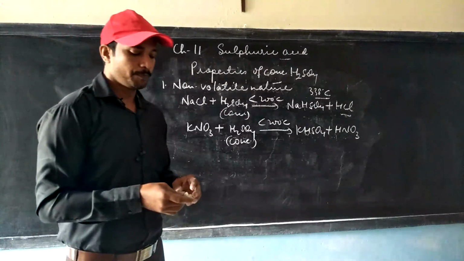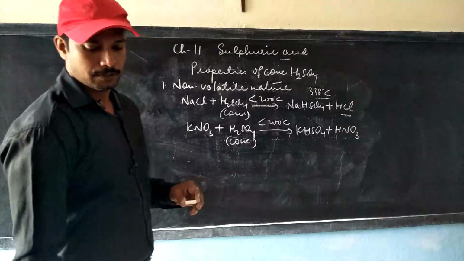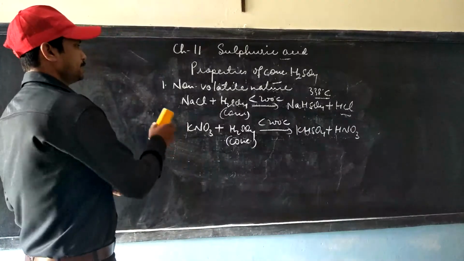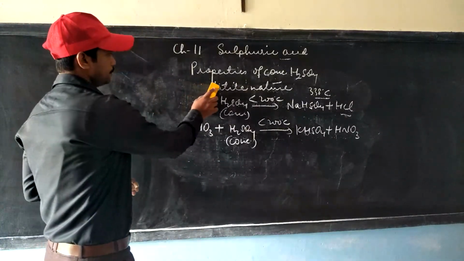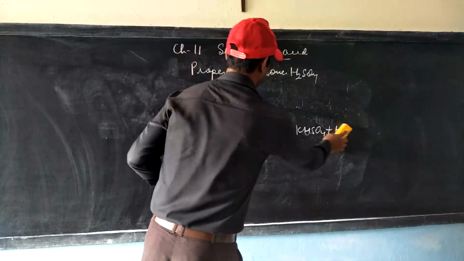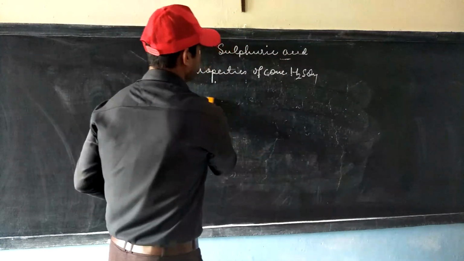We have another property of conc sulfuric acid, which is oxidizing property. That is, it behaves like an oxidizing agent.